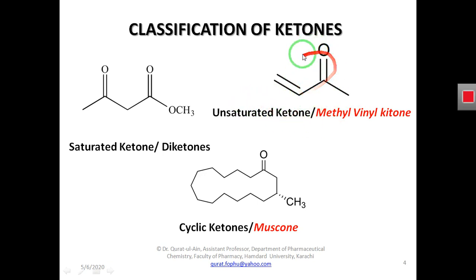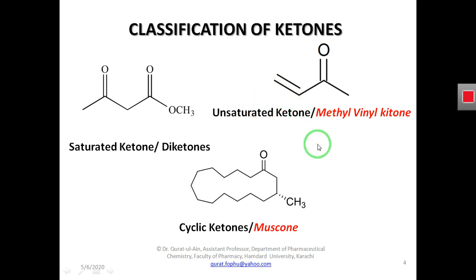So here in this structure you are seeing that this compound has a carbonyl group, that is, here is the carbon atom that is covalently bonded with the oxygen atom. So this is the carbonyl group, and this carbonyl group is attached with two different hydrocarbons. So this is a ketone, but it has a double bond. Due to the presence of this double bond, it is unsaturated. So this is an unsaturated ketone.